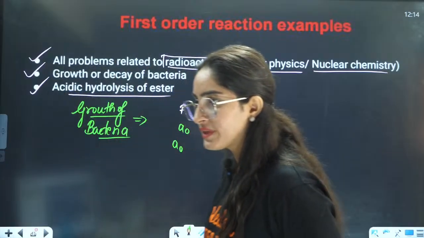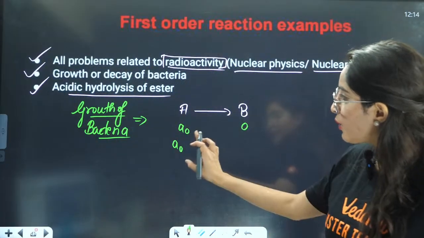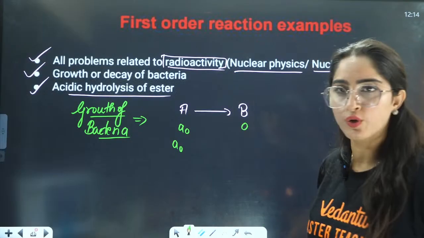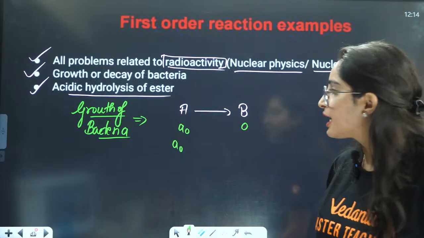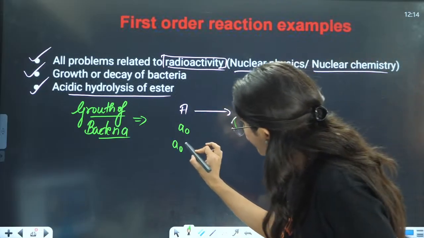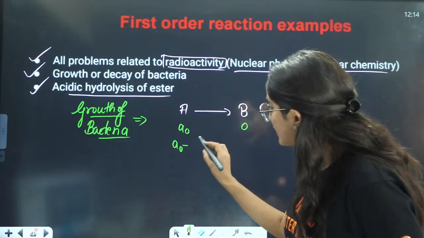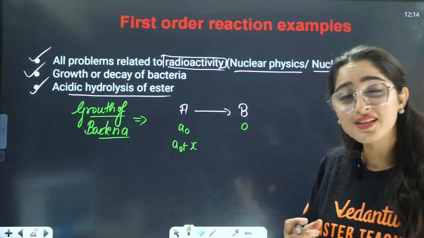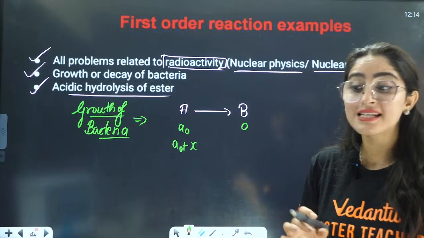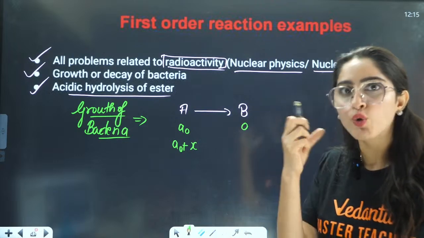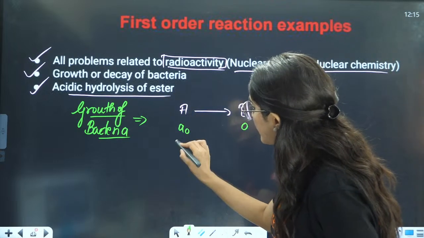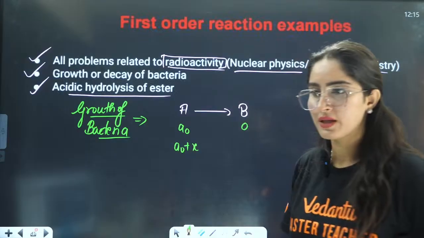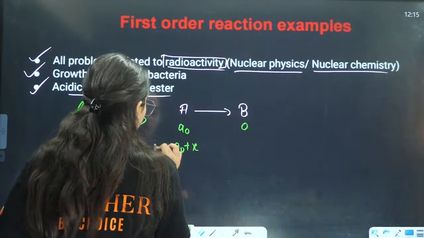Right? Now, here you have A0. This is A0 to 0. Yes, but that is not there in NEET syllabus. This is A0 minus or plus, because there is growth of bacteria, so that is plus X, because you are adding something. If the bacteria is decaying, then I will write A0 minus X. But if the bacteria is growing, it will be A0 plus X. And this will become your At. That is your final thing.